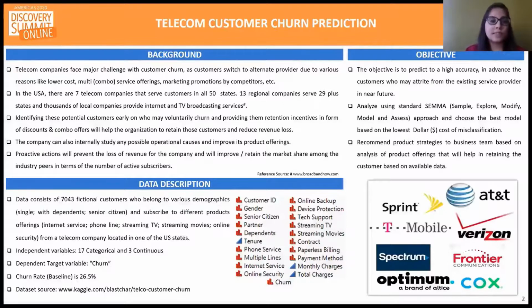It consists of a total of 7,043 rows of customers belonging to different demographics: single, with dependents, and seniors, and subscribing to different product offerings like internet service, phone line, streaming TV, streaming movies, and online security. There are about 20 independent variables, out of which 17 are categorical and 3 are continuous. The dependent target variable for classification is customer churn, and the churn rate for the baseline model is around 26.5%. The goal is now to pre-process this data and model it for future analysis.